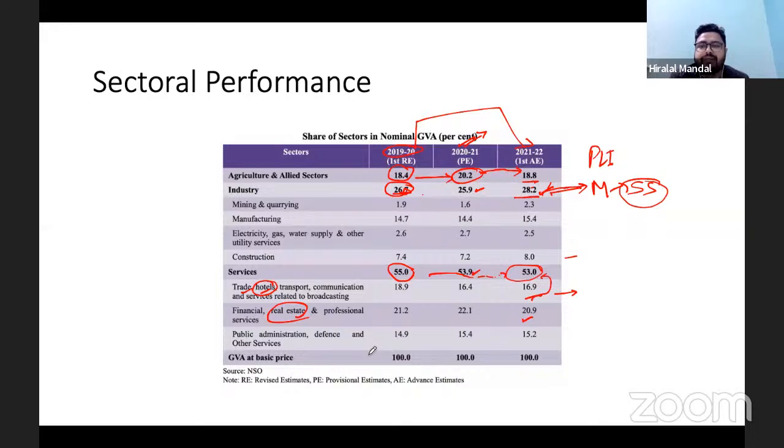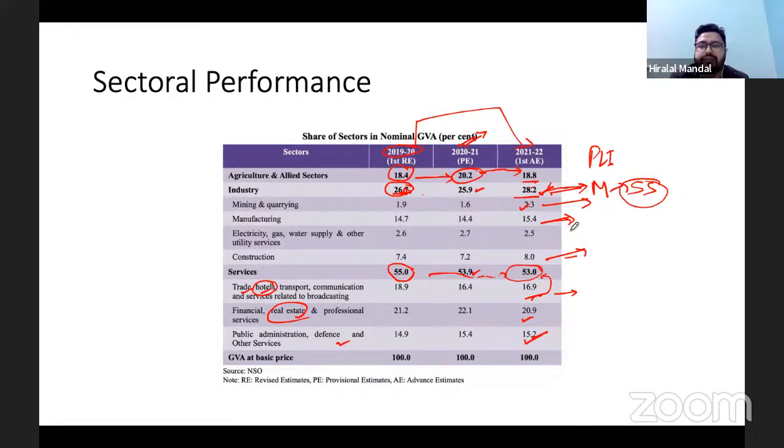Look at the manufacturing sector's contribution. It is the construction sector which made positive development, and the manufacturing sector also made positive development. Mining has seen growth largely because of the reforms that the government of India introduced in mining. So that's how you can see the overall sectoral performance in the economy.